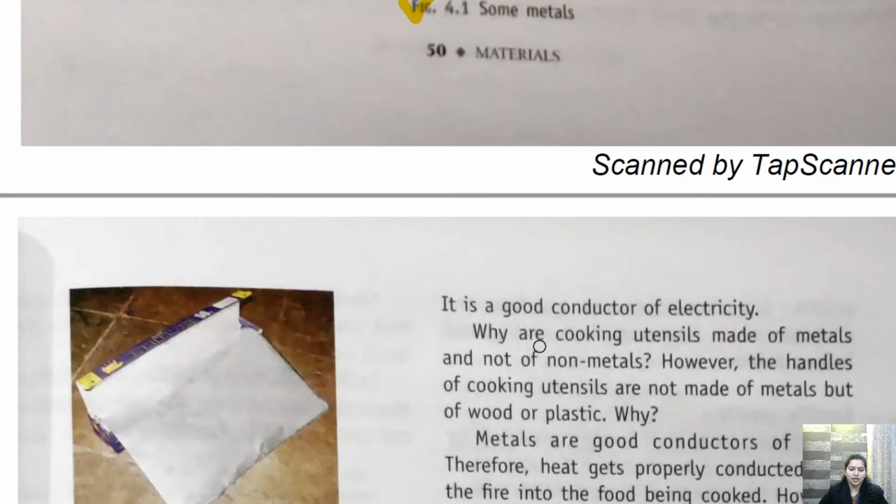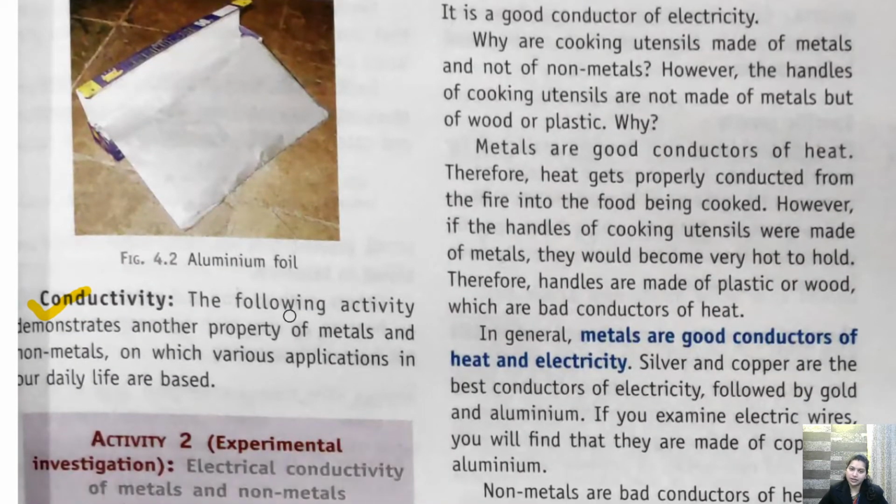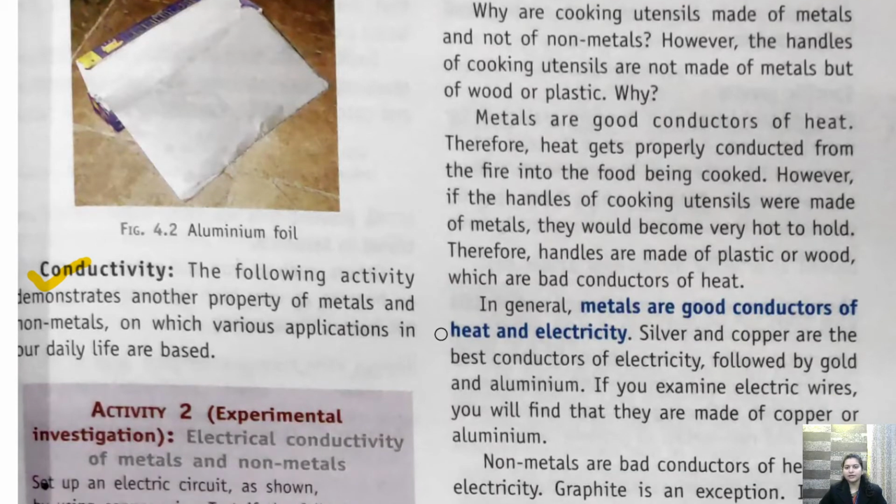Now moving ahead with the next property, that is conductivity. Conductivity की अगर हम बात करें, so there are certain materials that can conduct electricity, but there are few materials which cannot conduct electricity. तो हमने ये क्लास 7th में भी पढ़ा है, क्लास 6th में भी पढ़ा है, that these can be divided into two parts.